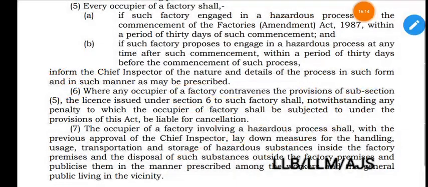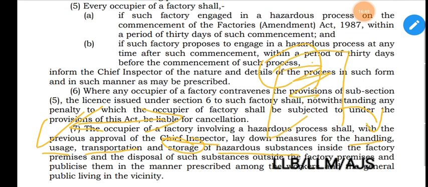Section 41B subsection 7. The occupier of a factory involving a hazardous process shall, with the previous approval of the chief inspector, lay down measures for handling, uses, transportation, and storage of hazardous substances. How to handle it, uses, and transportation, how to transport it from one place to another, and also storage of hazardous substances inside the factory premises, and the disposal of such substances outside the factory premises, and publicize them in the manner prescribed among the workers and the general public living in the vicinity.